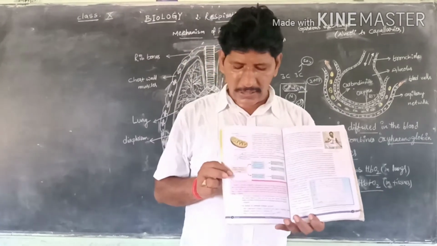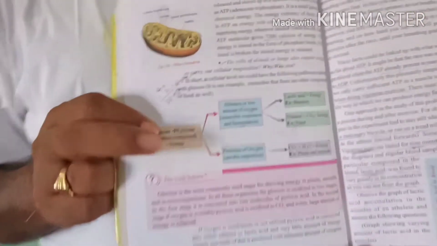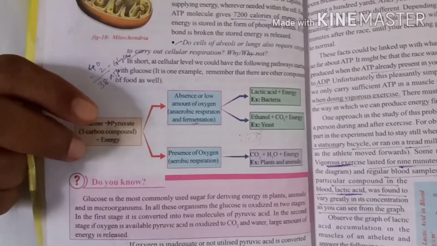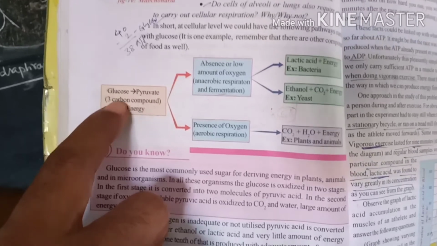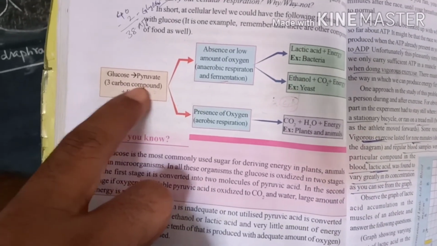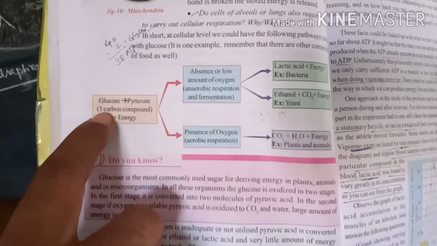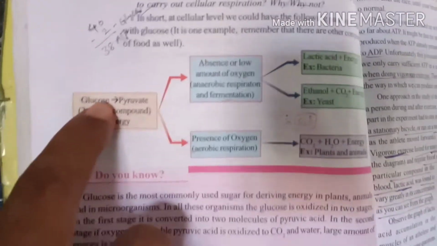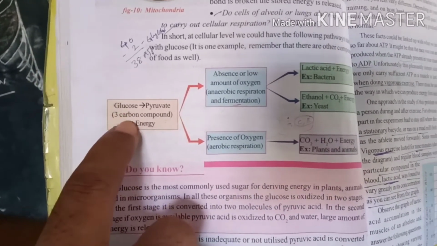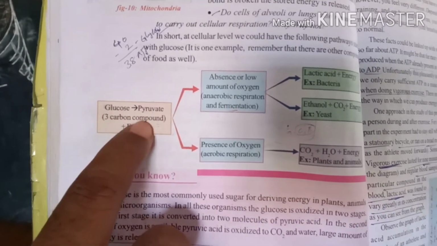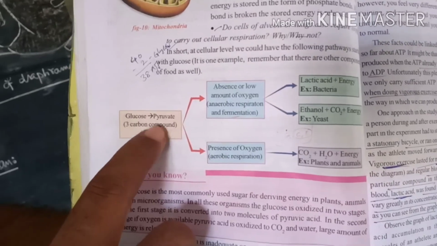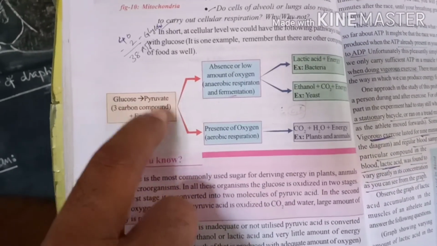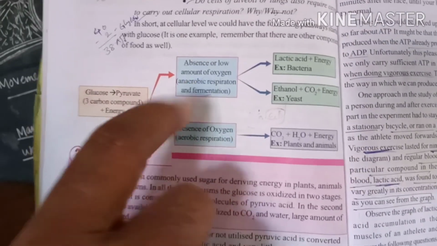Next, this is the flow chart of the types of respiration. Actually, this is the information providing glucose. Glucose means 6 carbons. So the 6 carbons are divided into 3 carbons plus 3 carbons, which we call pyruvate. The glucose formula is C6H12O6. So 1 molecule of glucose breaks down into 2 molecules of 3 carbon compounds, called pyruvate, plus energy. This is called glycolysis. Glycolysis is the fundamental step in both aerobic and anaerobic respiration.